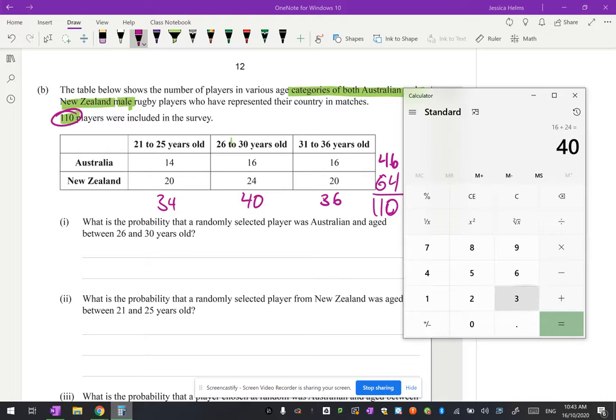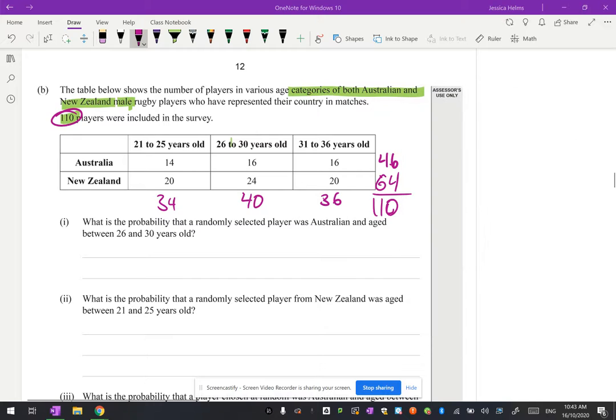Okay, so we can add those up as well. 40 plus 36 plus 34 gives us 110. Good, so that just confirms that they add up in both directions. All right, so the first question says, what is the probability that a randomly selected player was Australian and aged between 26 and 30 years old?